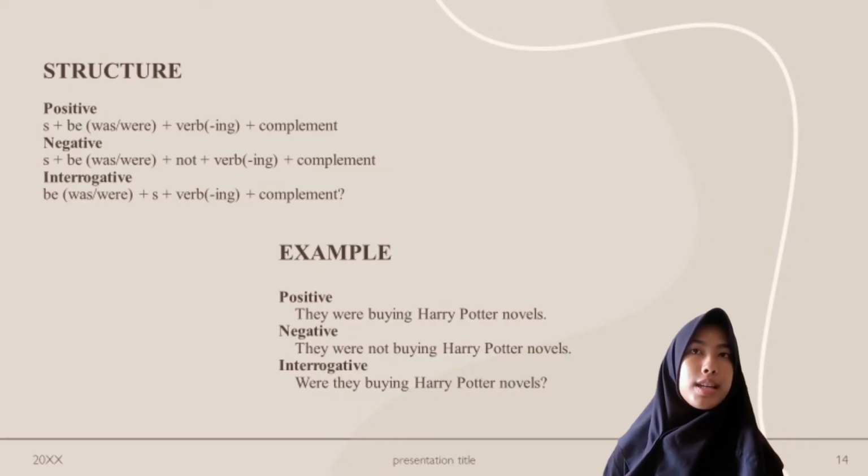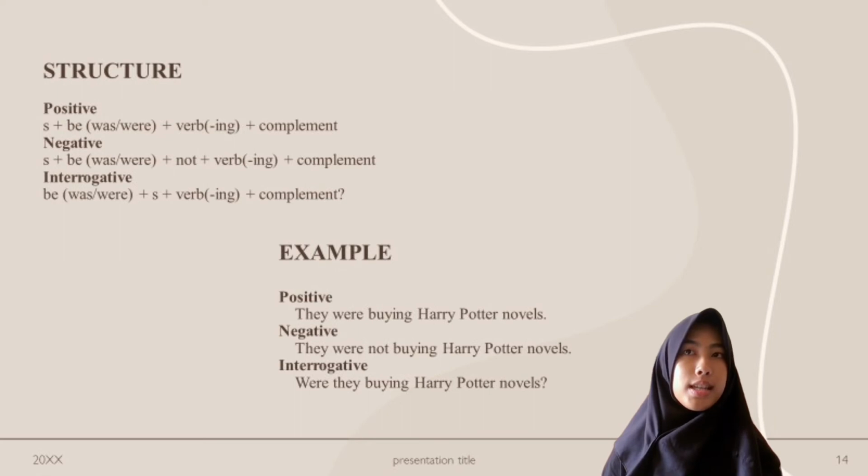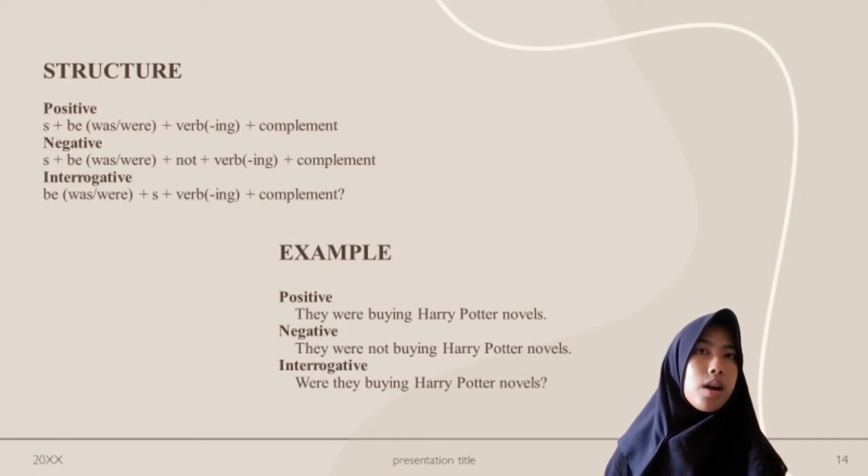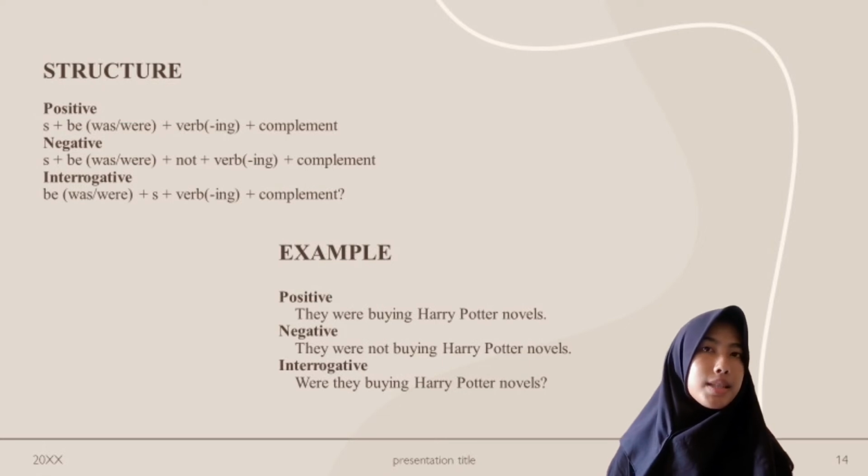Structure and example of past continuous tense. First, positive sentence. The formula is subject plus to be plus verb-ing plus complement. Example: they were buying Harry Potter novels. Second, negative sentence. The formula is subject plus be (was or were) plus not plus verb-ing plus complement. Example: they were not buying Harry Potter novels.